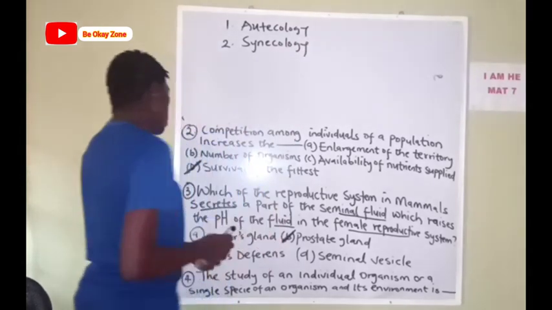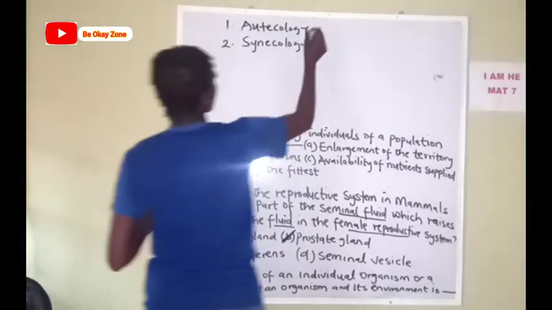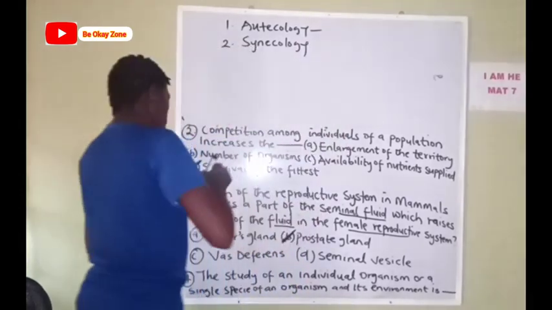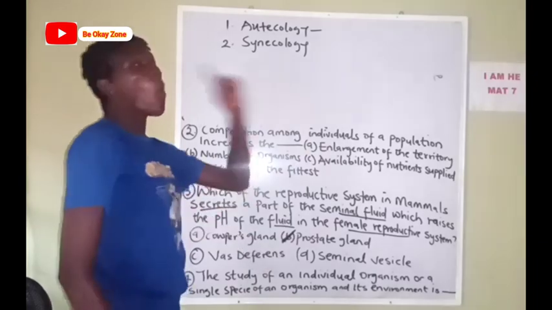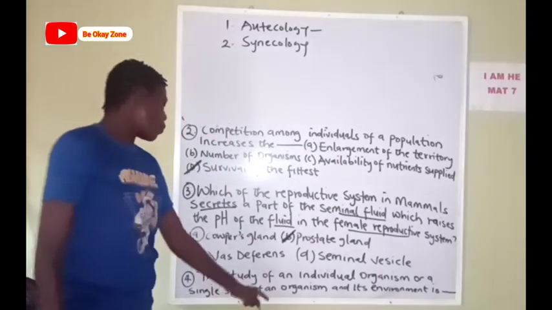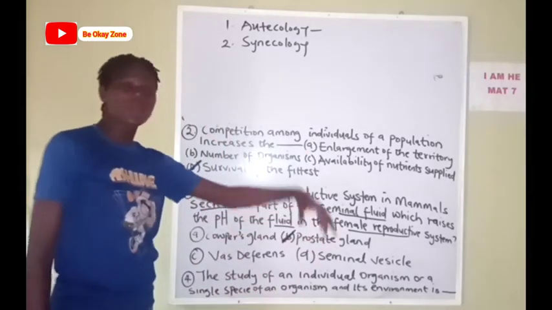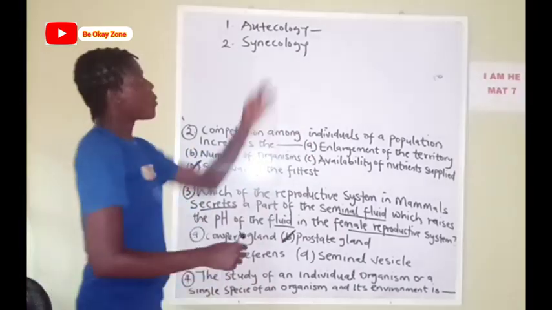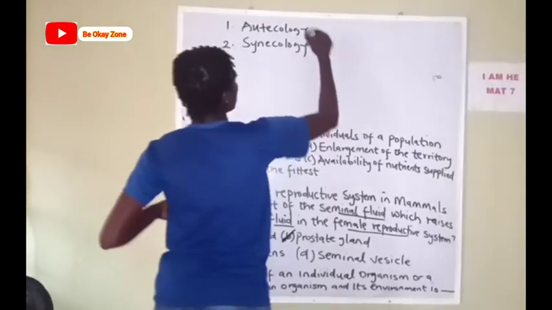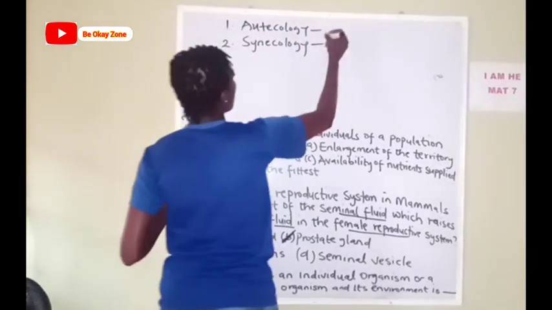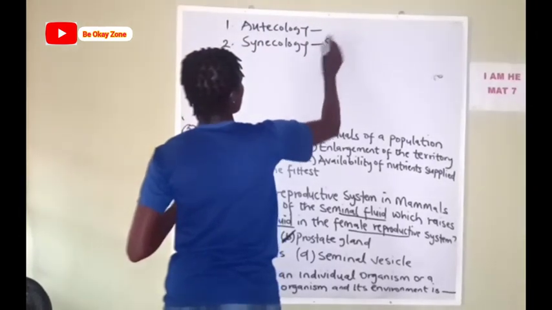Okay, so the answer here is autecology. That's the study of an individual organism, of a single species of an organism and its environment. Whereas synecology is the study of two or more species. So that's the opposite.